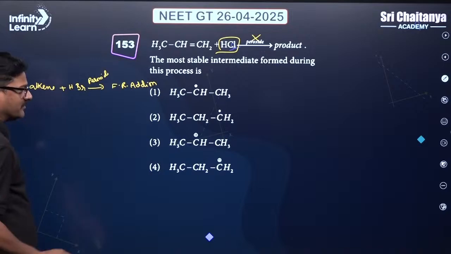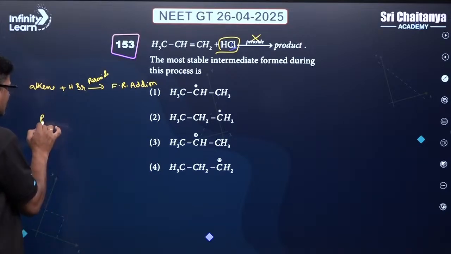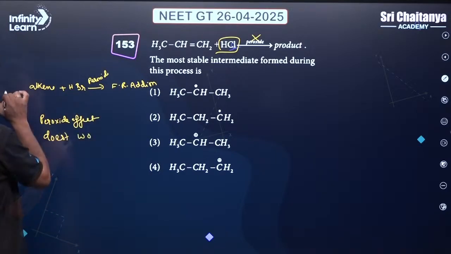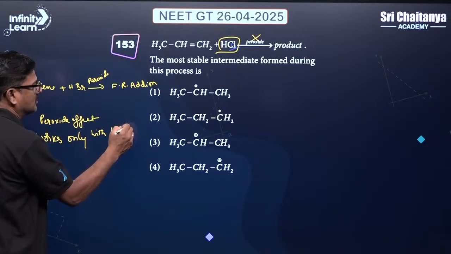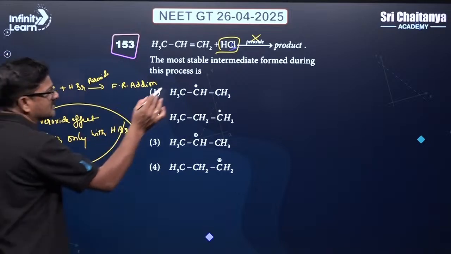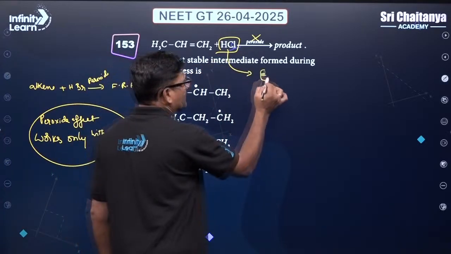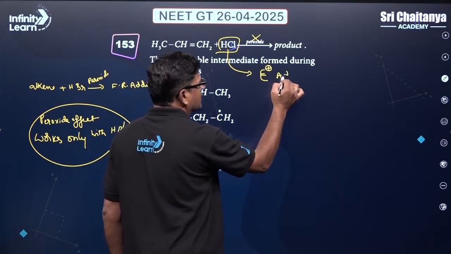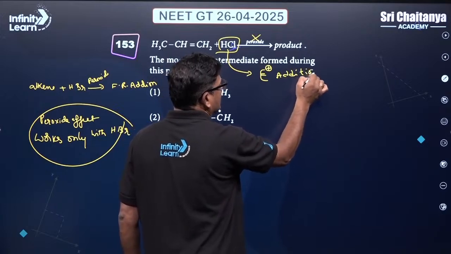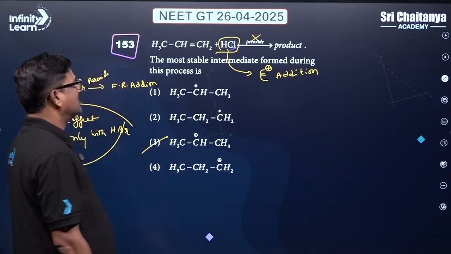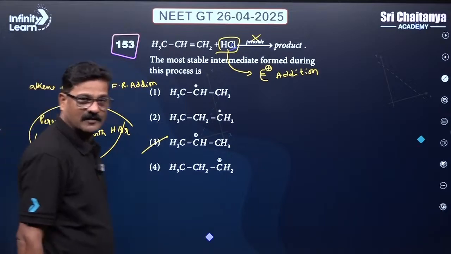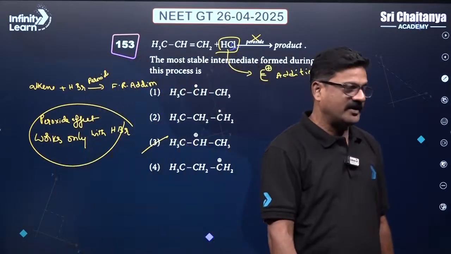So you are going to get a free radical. Well, the peroxide effect doesn't work with HCl; it works only with HBr. So if you use HCl, it follows electrophilic addition reaction. Whenever it follows electrophilic addition reaction, you are going to see the formation of a stable intermediate. That is the third one. Carbocation is the intermediate in this case.